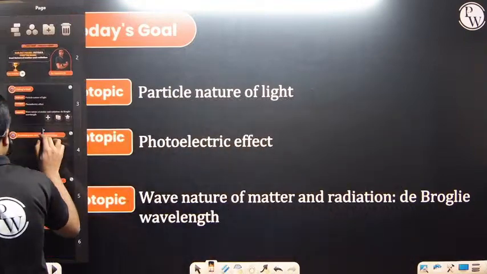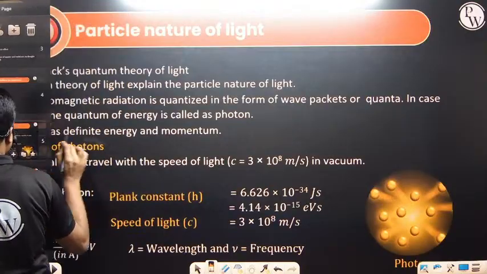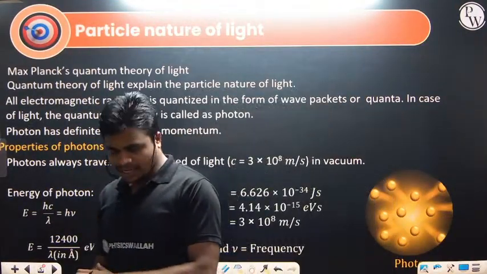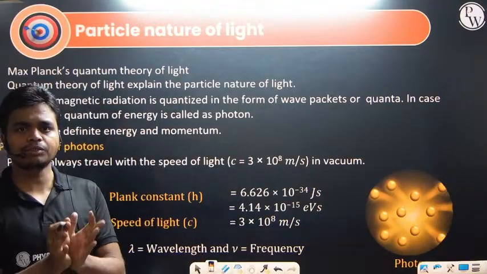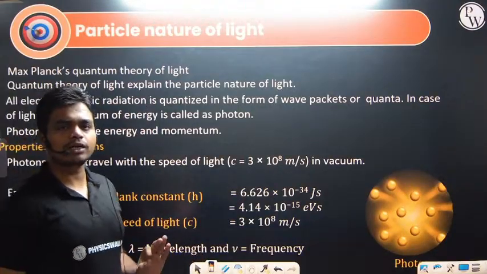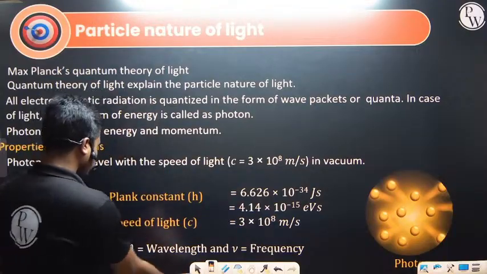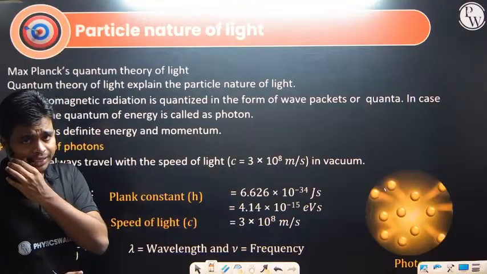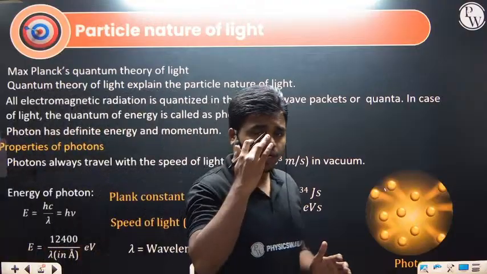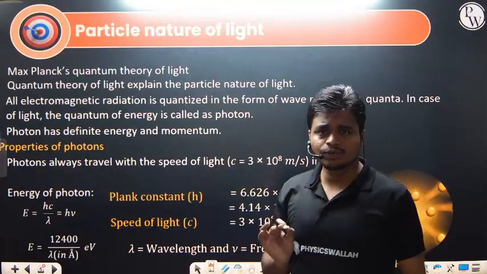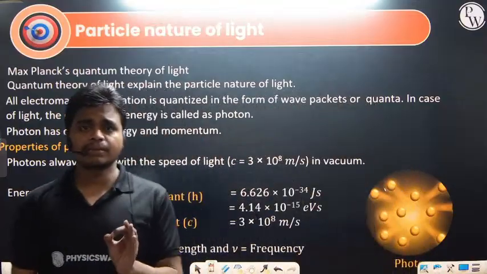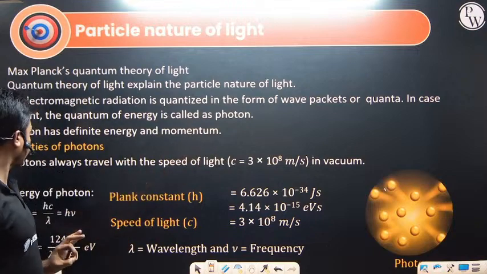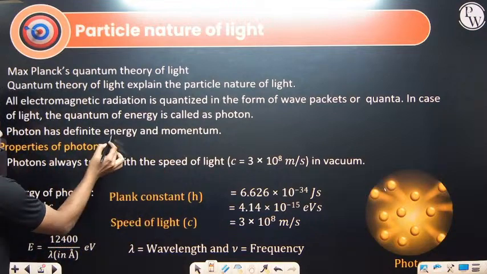So first, if we talk about the particle nature of light, all the light whatever we get is nothing but made of small particles, and the smallest particle of light we call a photon. So all electromagnetic radiation, gamma rays, X rays, UV rays, visible rays, microwaves, whatever electromagnetic radiation we have, is made up of small packets of energy. That small packet is what we define as a photon. And a photon has definite energy and momentum.